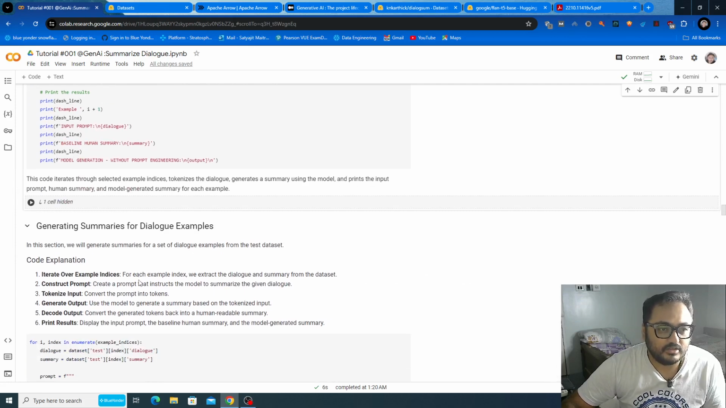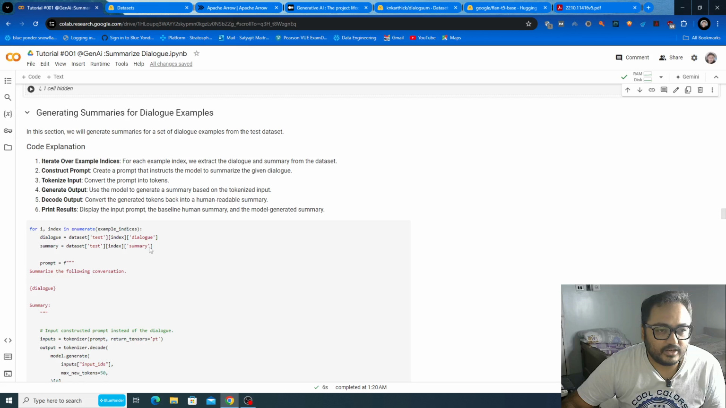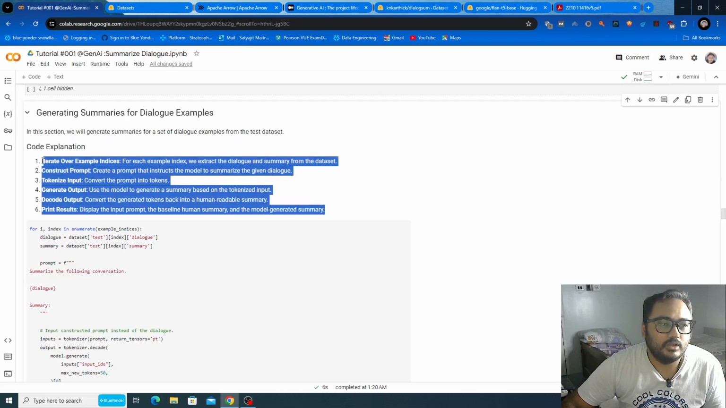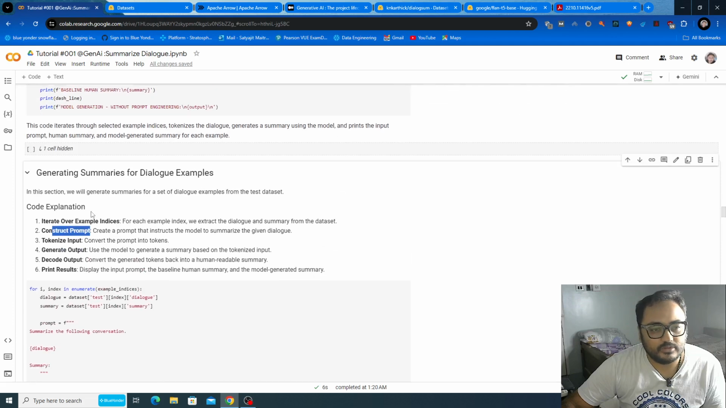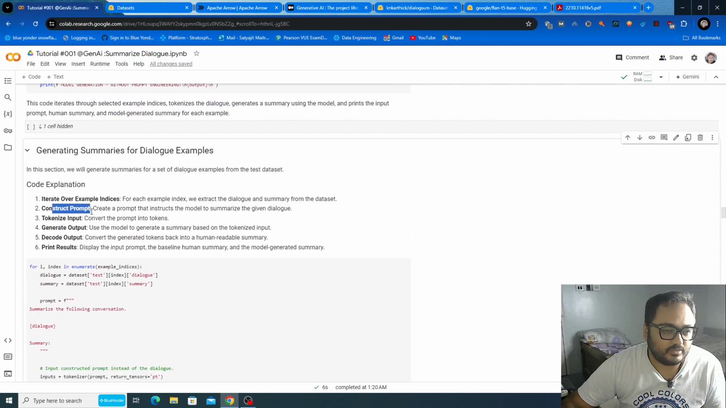Now comes prompt engineering, the second part. You are familiar with what we have done in the code so far. We iterate over the examples, then we construct the prompts. In the previous case, we haven't constructed any prompts. We passed plain vanilla dialogues as the prompt. Then we do tokenization, generate the output, decode the output, and print the result.